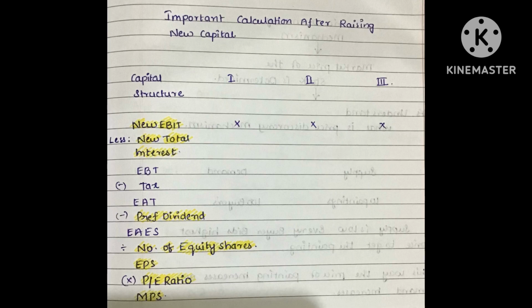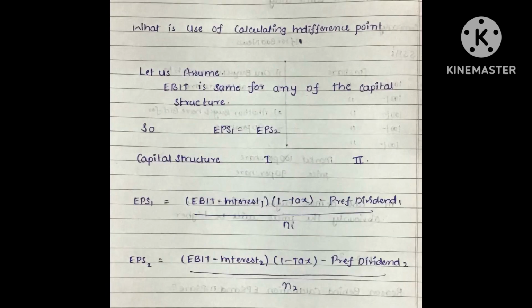of shareholders. Let us understand what is the use of calculating the indifference point. Before going to the use of calculating the indifference point, let us understand what an indifference point is. As we know, EBIT is the same for any of the capital structures, and the indifference EBIT is arrived at by equating EPS1 equals EPS2. When we are equating EPS1 equal to EPS2, as both the EBITs are the same, we'll get a common or indifference EBIT where both the EPS are the same.